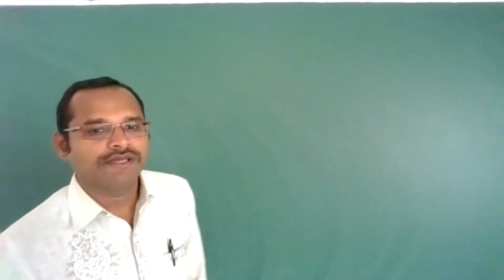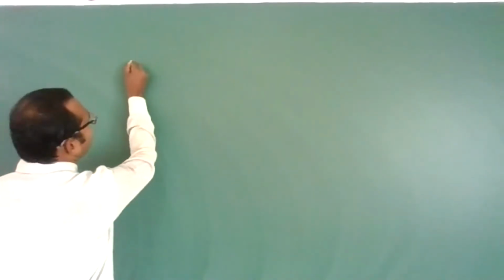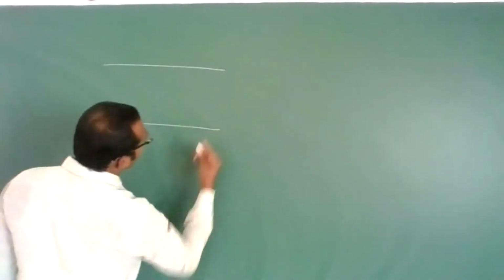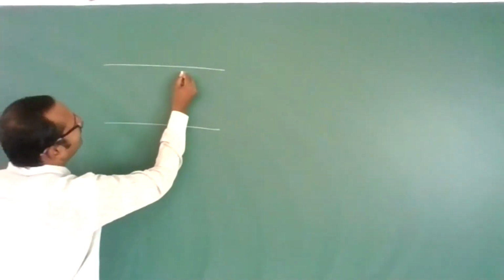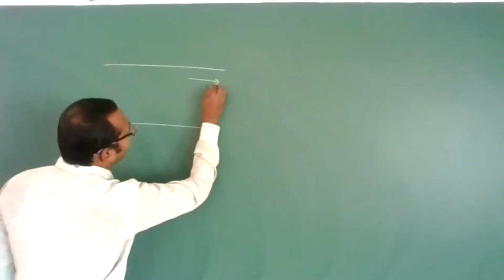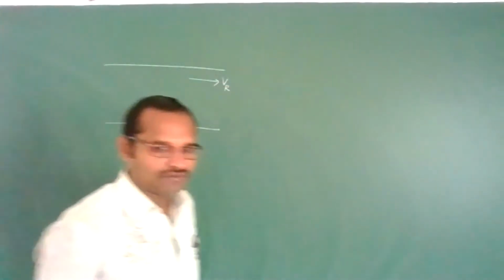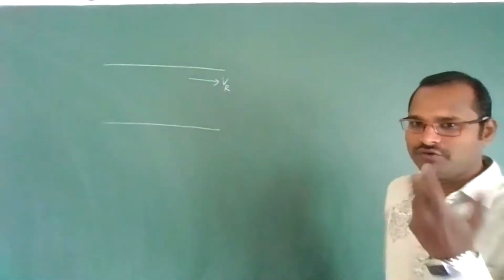In the previous class we discussed the river-boat problems, or river-swimmer problems. One more time, let us discuss. Let us imagine there is a river flowing like this, in this direction, with a velocity of river, some unknown value that is imagined. Let me teach you the concept; later we will go to problems.